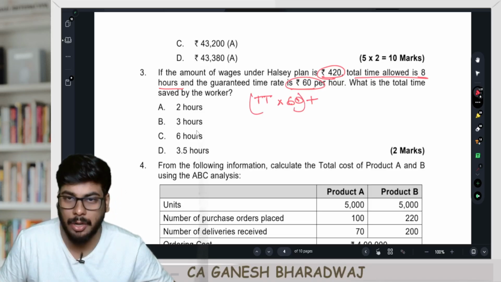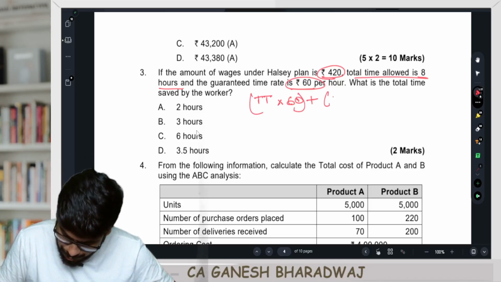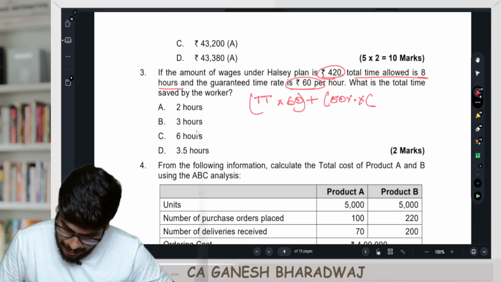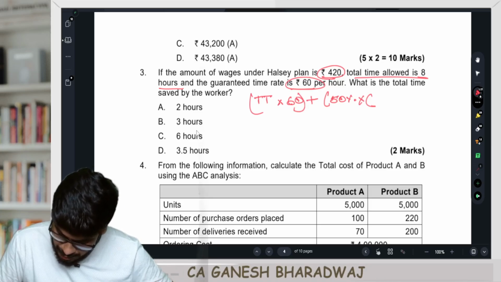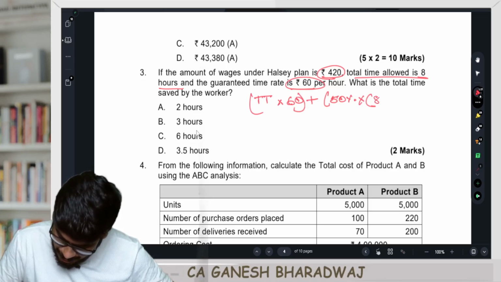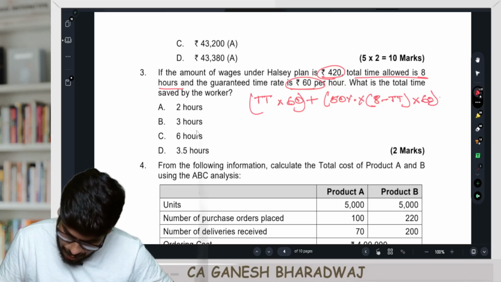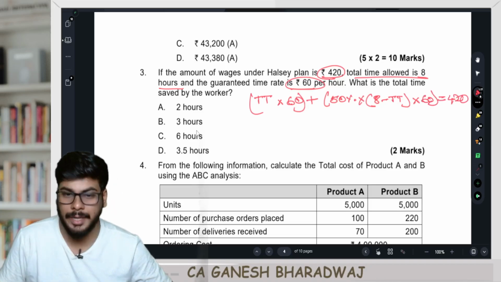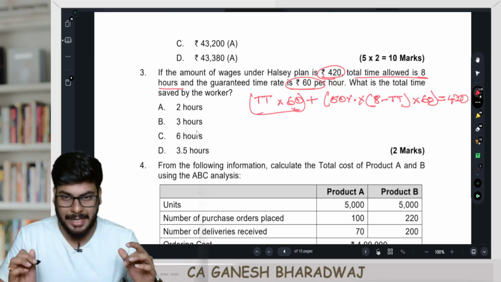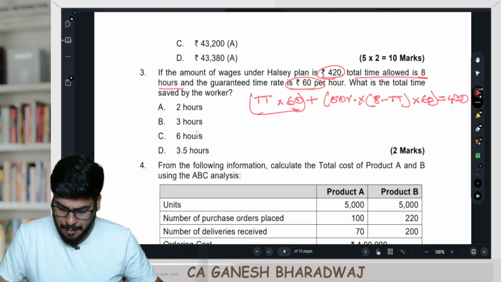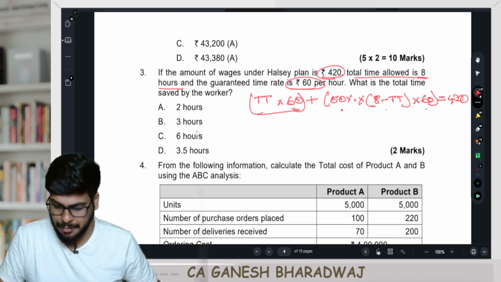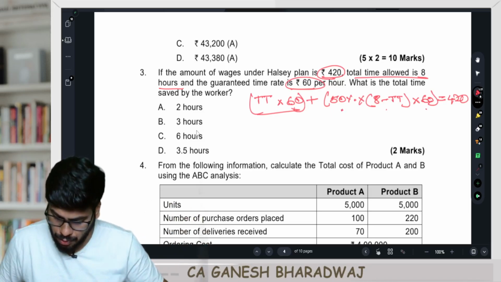It's going to be total time taken, right, into the time rate, which is 60, plus he'll be paid a bonus. How will they calculate the bonus? The bonus is going to be 50% of time saved. Time saved is what? So it is basically time allowed minus time taken. 8 minus time taken, right, into the time rate again of 60 rupees. This is equal to 420. Are you clear with this? So the basic wages, whatever time taken into 60, plus 50% of the time saved into time rate. So total put together is going to be 420.